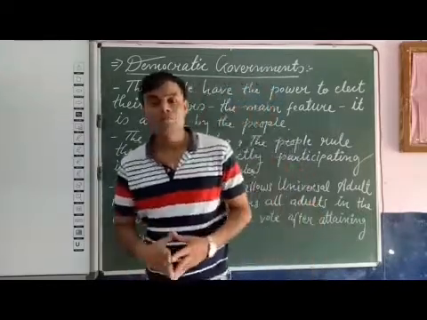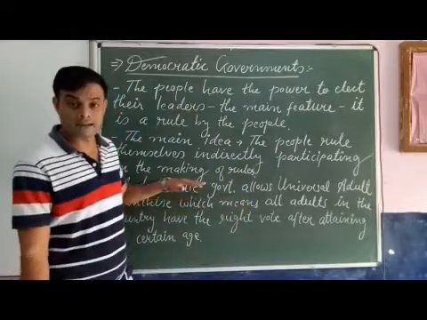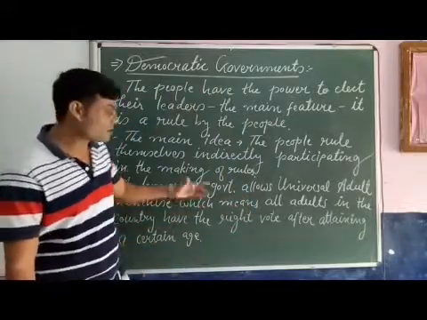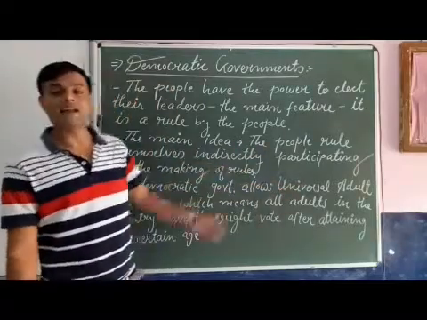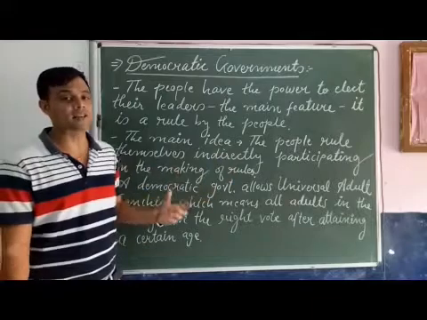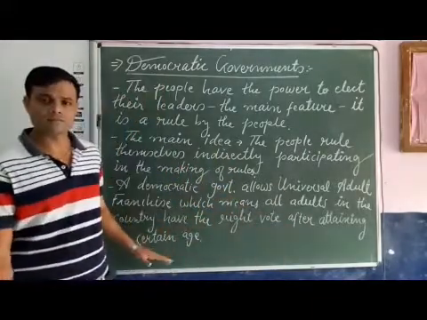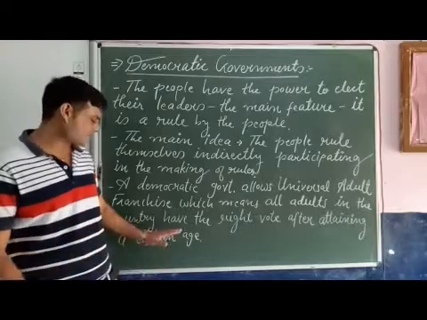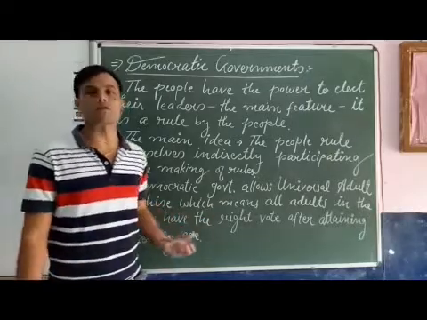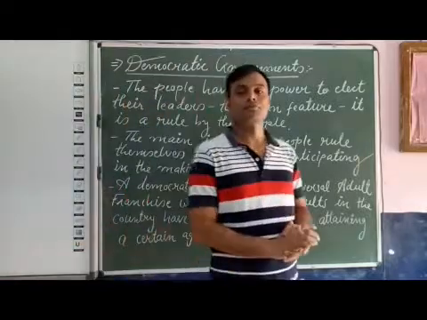For election in a democratic government, it allows universal adult franchise, which means all adults in the country have the right to vote after attaining a certain age.